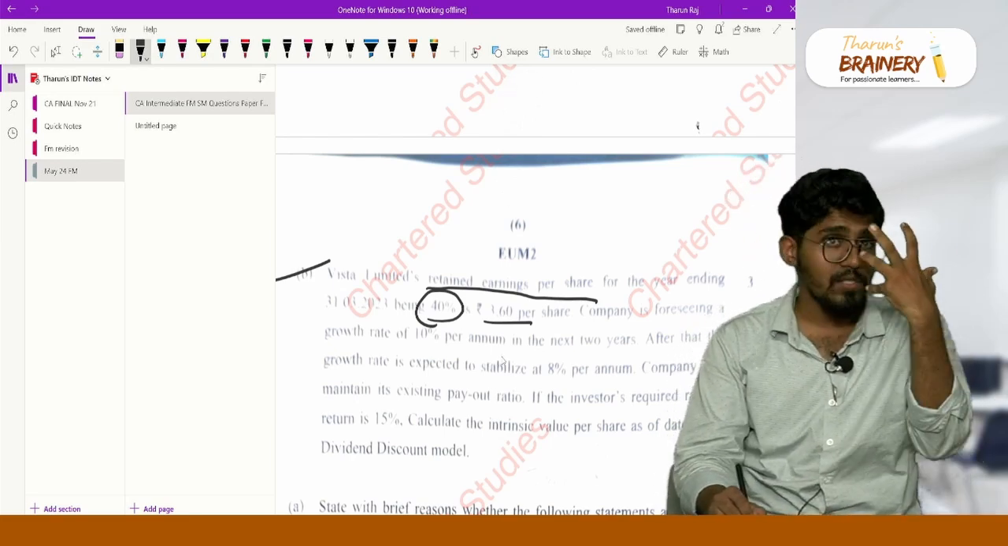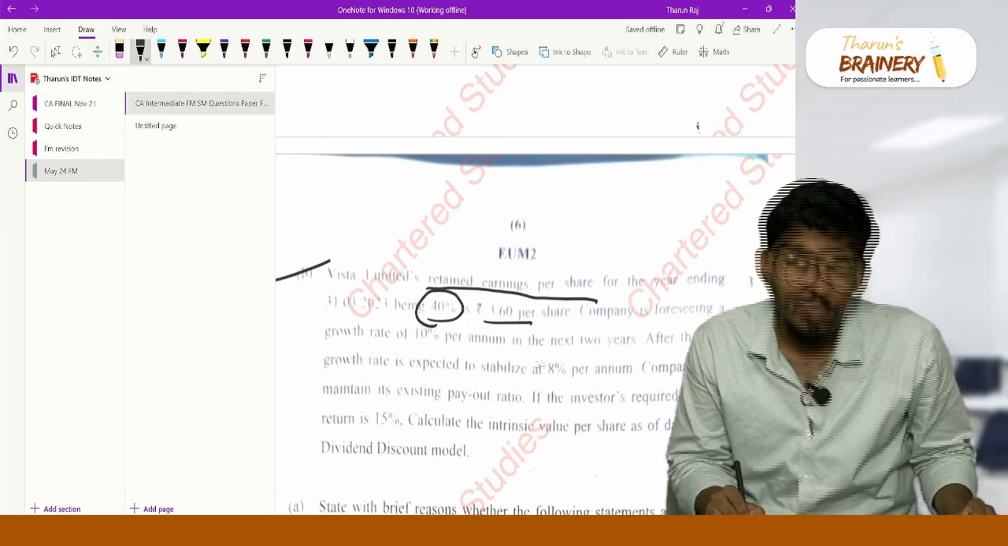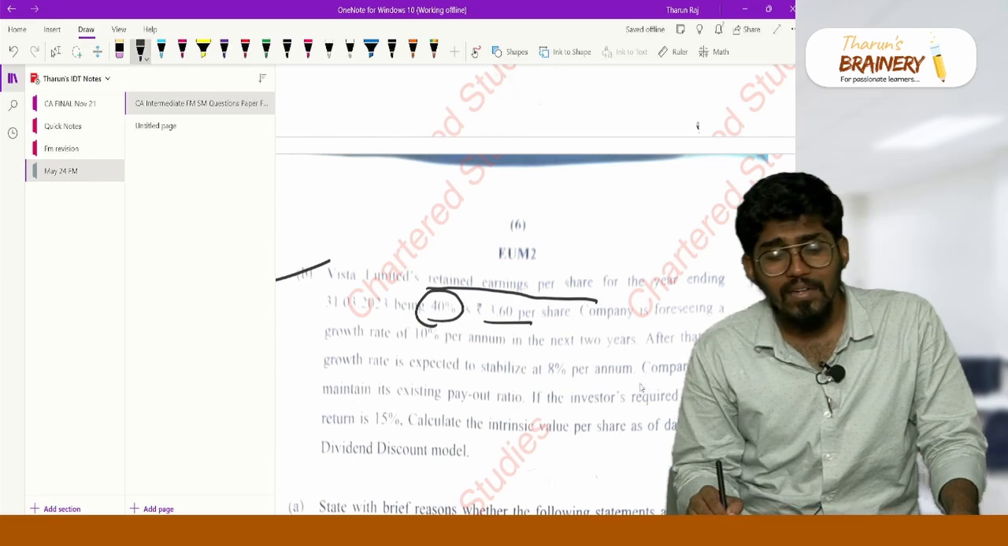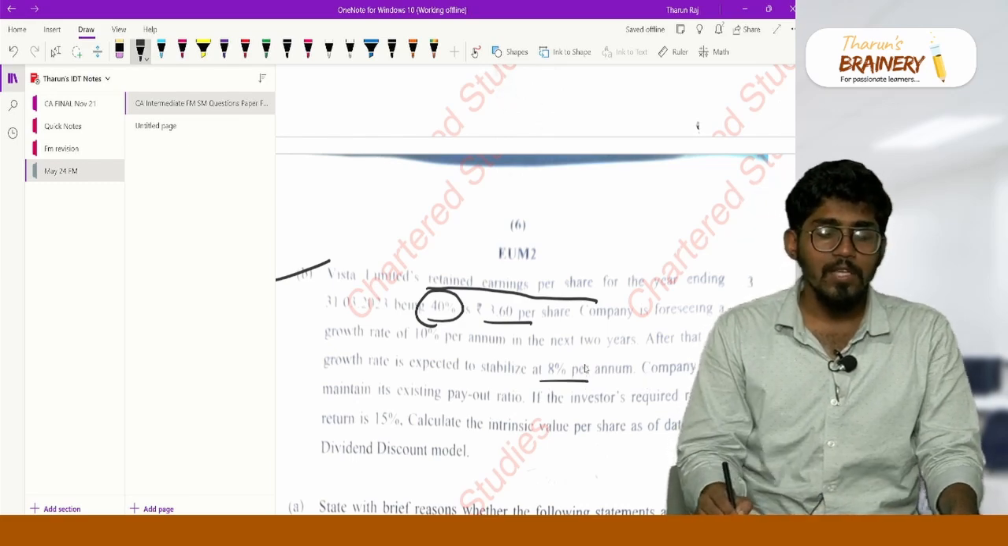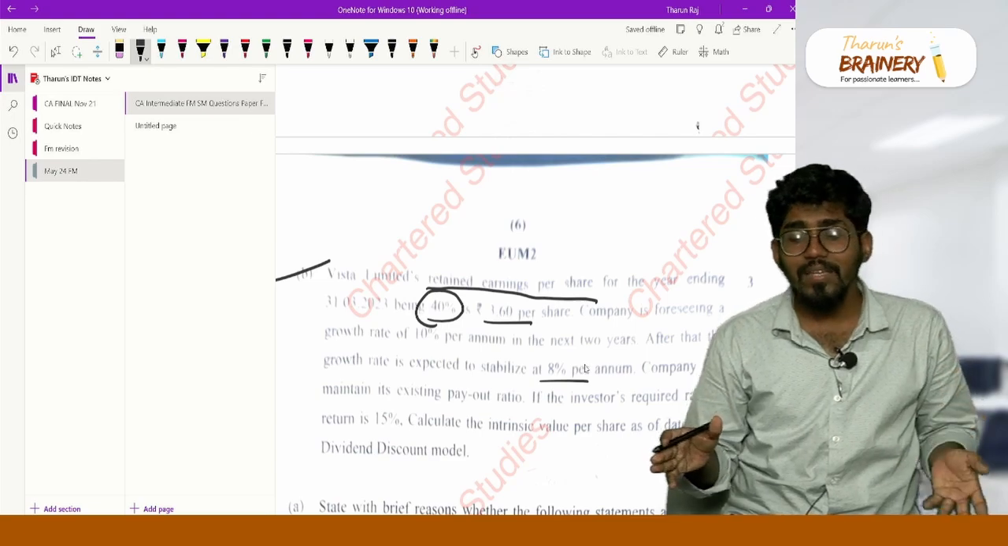Are you all with me? So that is the trick here. The company is foreseeing a growth rate of 10% for the next 2 years. So for the next 2 years my growth rate will be 10%. After that I will have 8%. So first for the next 2 years I will find the dividend. From there I have a stabilized growth rate.